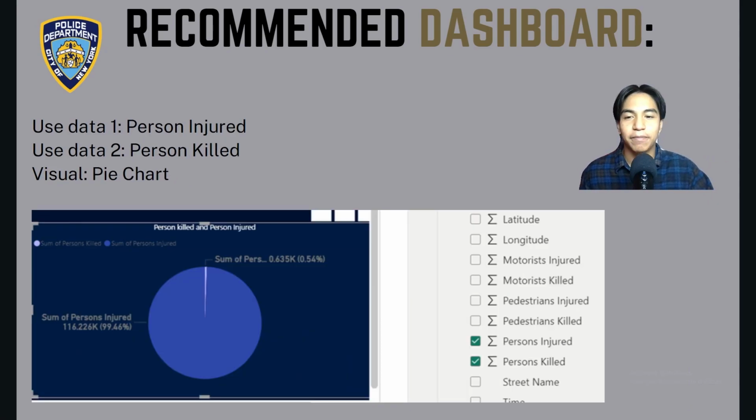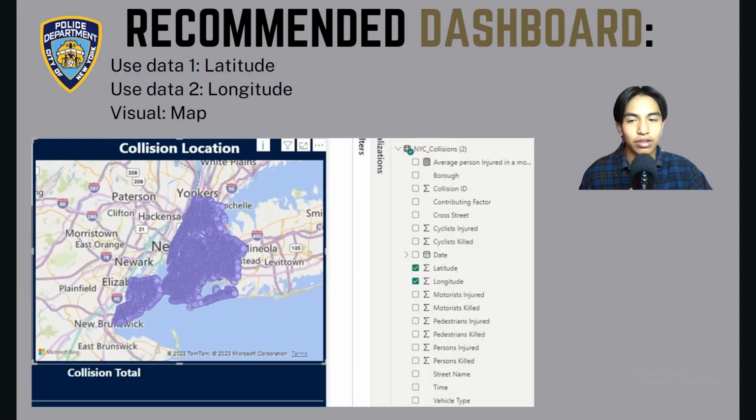Okay, and now we have data presented in a pie chart about person injured and person killed. We are glad that even though collisions happen a lot in New York City, the death rate is significantly low compared to other cities, hovering at 0.54%. We are very glad that a lot of people did not die in a collision.